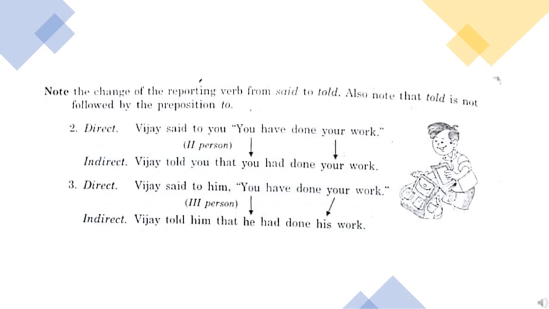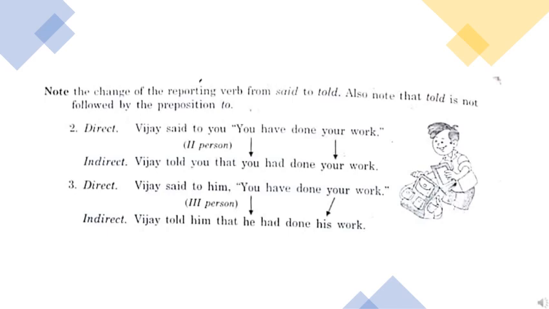Okay, let us read what is written. The change of the reporting verbs from said to told. So from said we are changing it to told. I just told you this also, that the reporting verb changes from said to told. Also note that told is not followed by the preposition to. Very important that after told we are not using the preposition to.